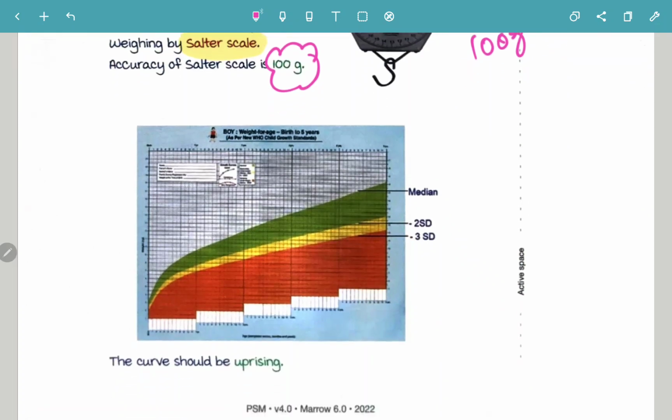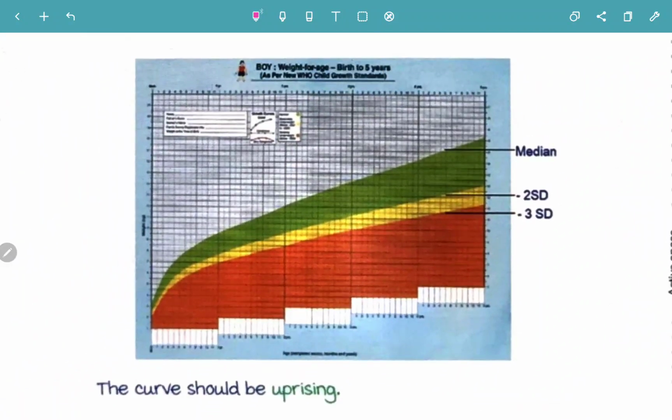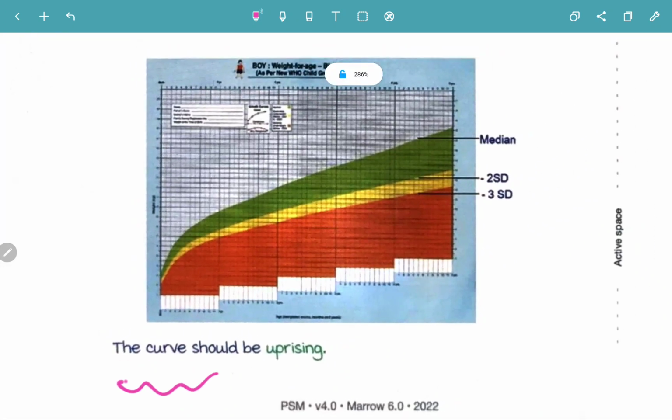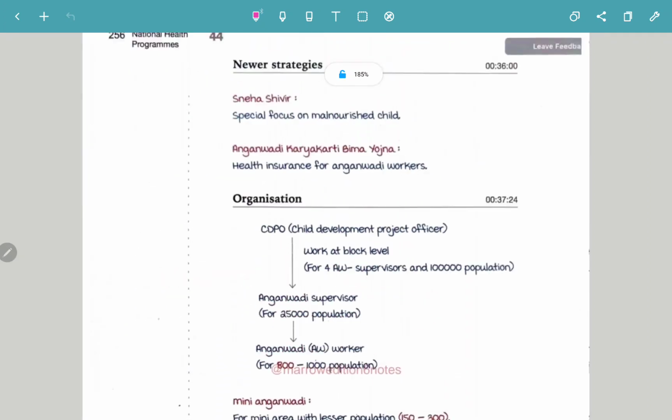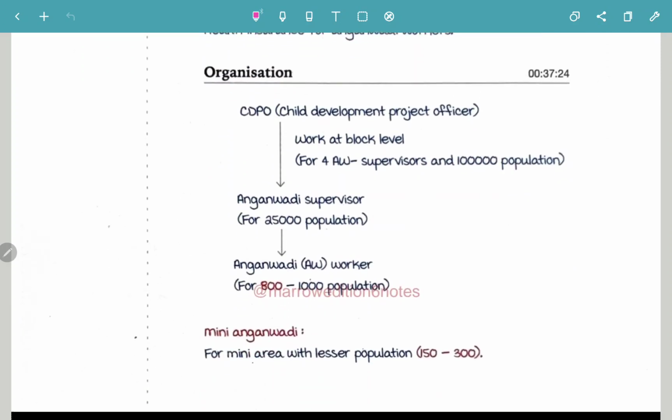So this is your growth chart. If you look, this is your ICDS growth chart. This is the median value. This is -2 standard deviation, -3 standard deviation. Weight for age chart in boys. The curve must always be an upward-rising curve. Only then is the growth and development of the child proper. Now let's look at some newer strategies like Sneha Shivir, Anganwadi Karyakarti. These are not important as such.